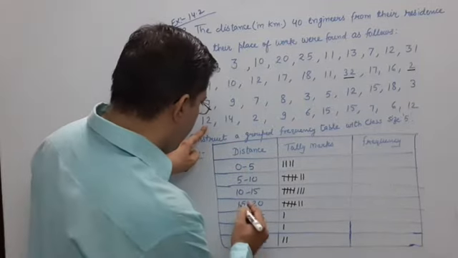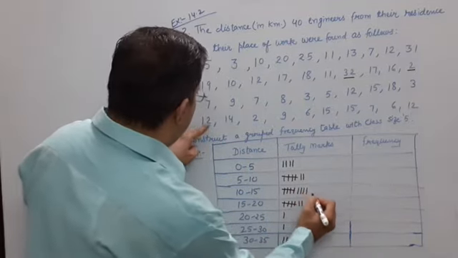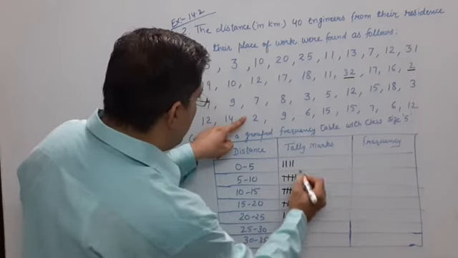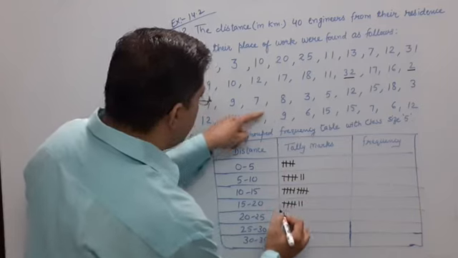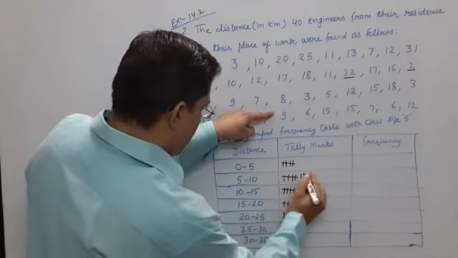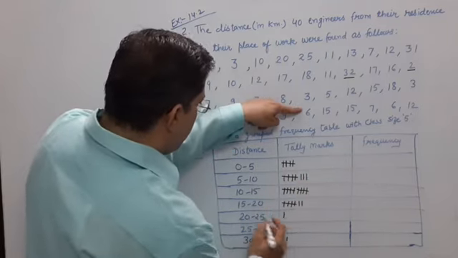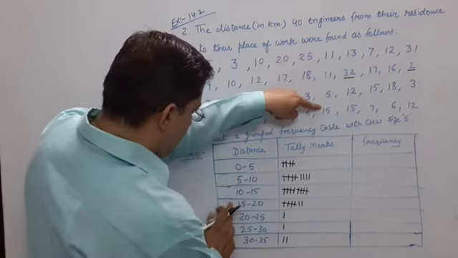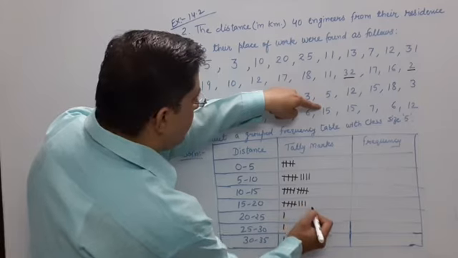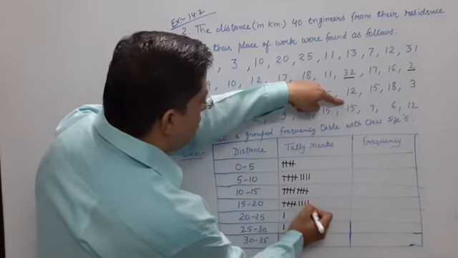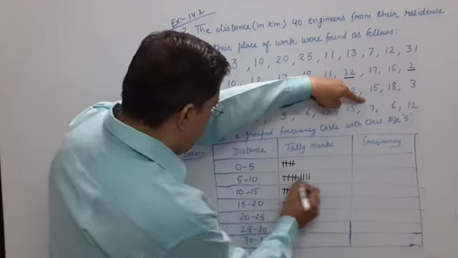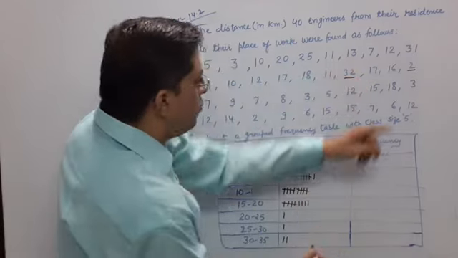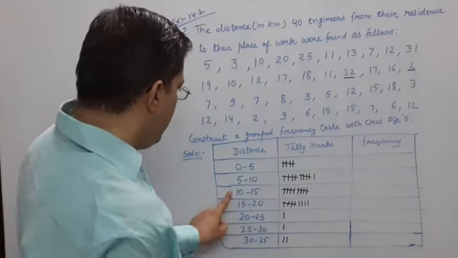12, 12 is here. 14, 14 is also here. 2, 2 is here in the first. Then 9, 9 in the second class. Then 6, 6 also in this. 15, 15 in this class, 15 to 20. Again 15, the same class. Then 7, 7 is your second class. 6 again. The last one is 12.